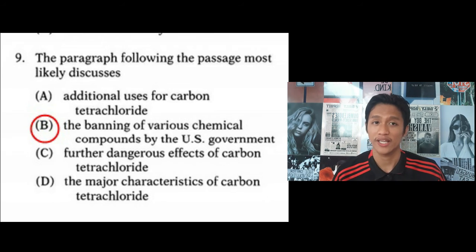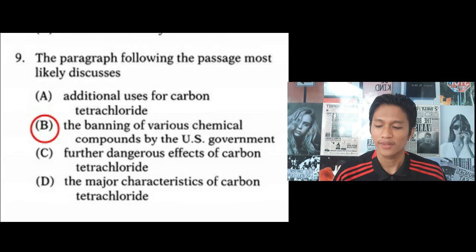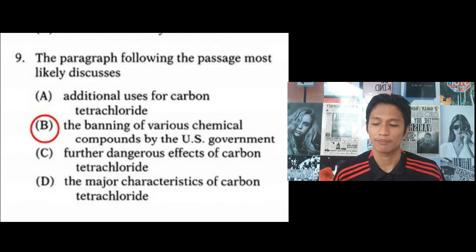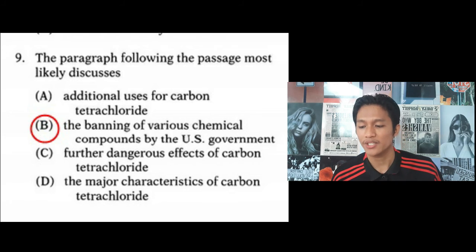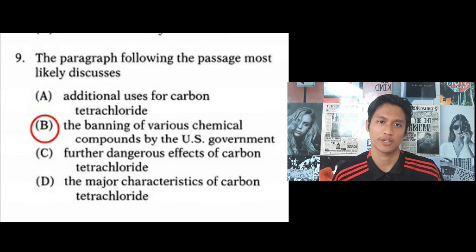Now we move on to the last question, number 9, and the question is: the paragraph following the passage most likely discusses A, additional use for carbon tetrachloride, B, the banning of various chemical compounds by the US government, C, further dangerous effects of carbon tetrachloride, and D, the major characteristics of carbon tetrachloride.